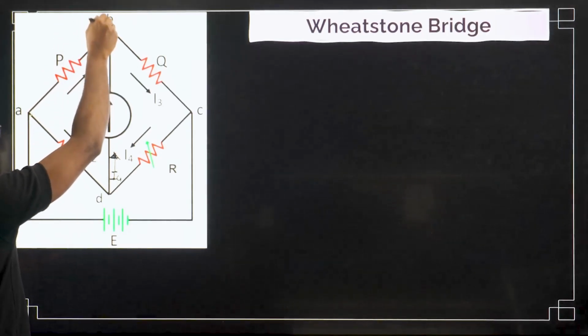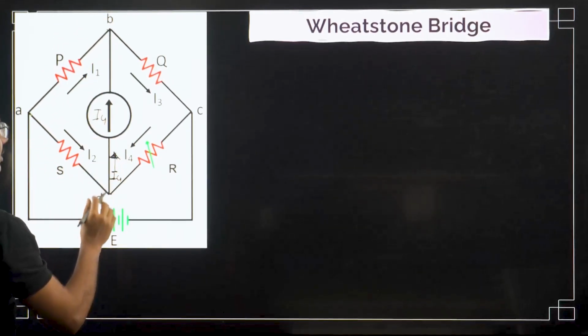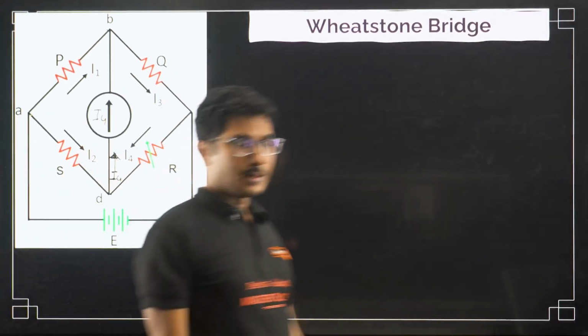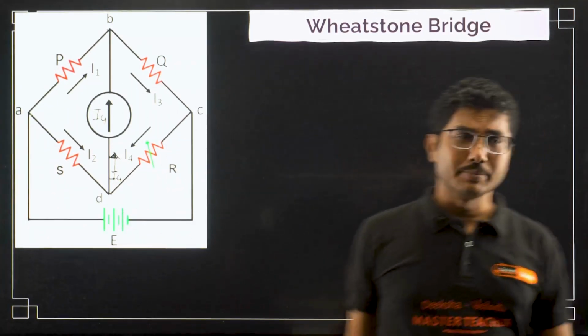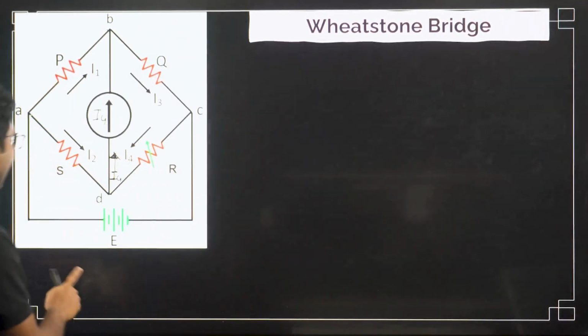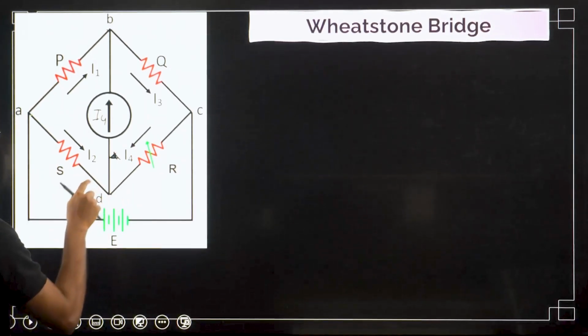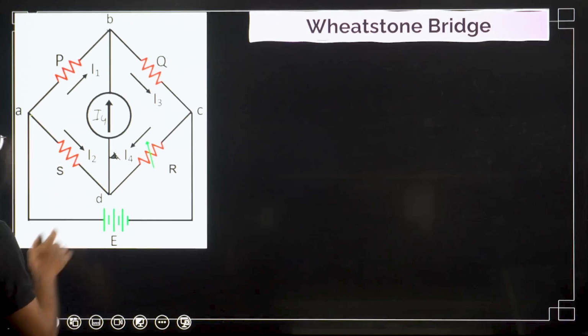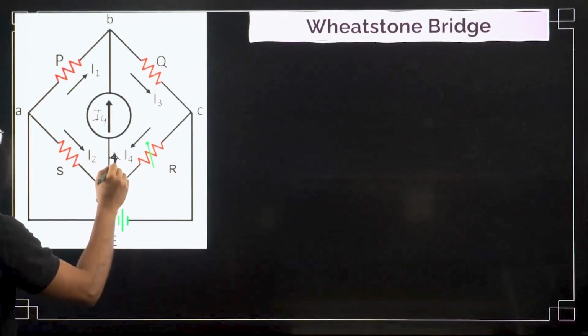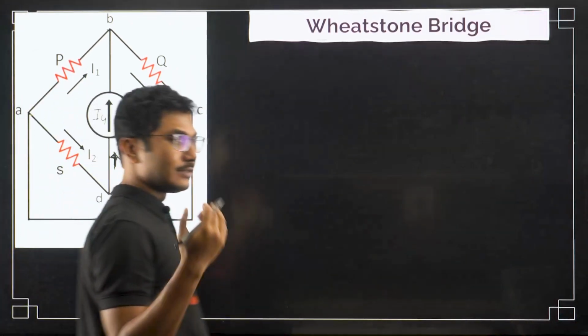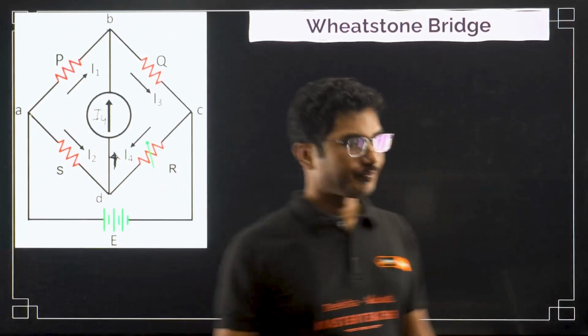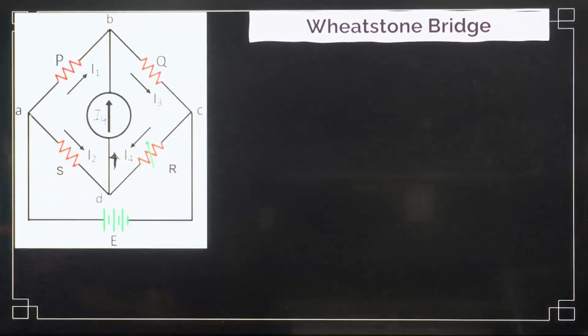From this point it can come in this direction, from this point it can go in the upper direction as well, right? So both ways are possible. So the sign of the current is not important. As long as you are solving it properly, you might get a negative value. Don't be afraid. Negative value means current is flowing in the opposite direction. Okay, so this is the current IG.